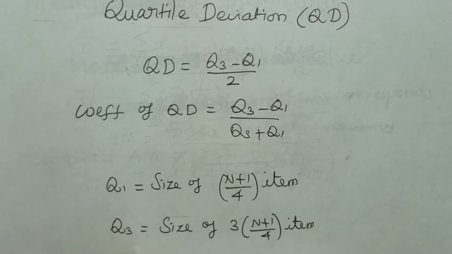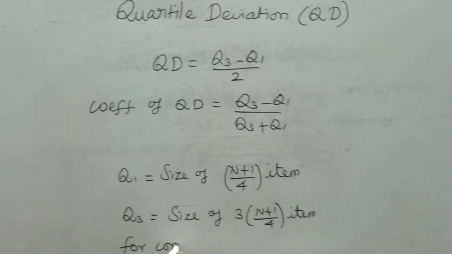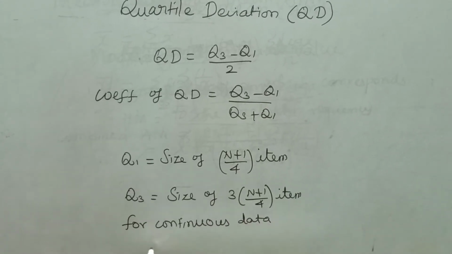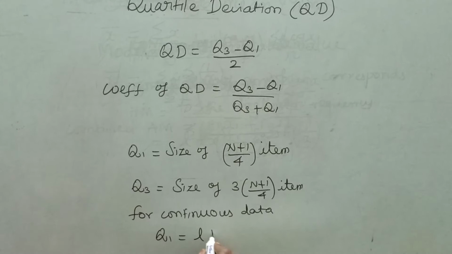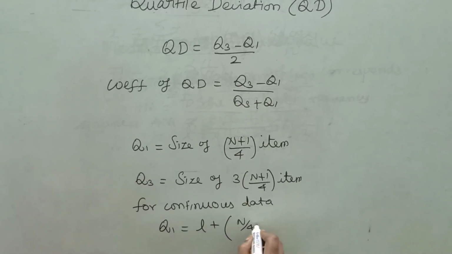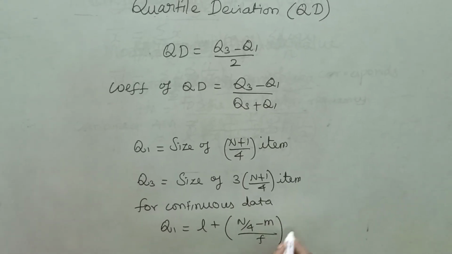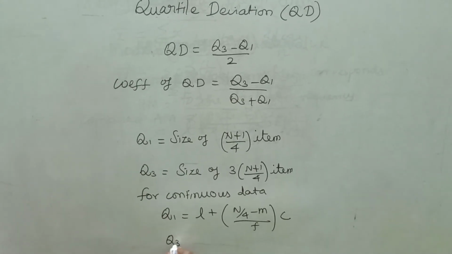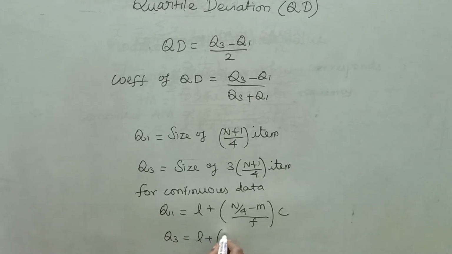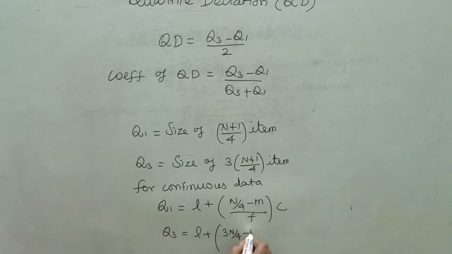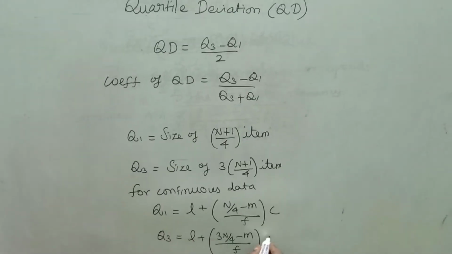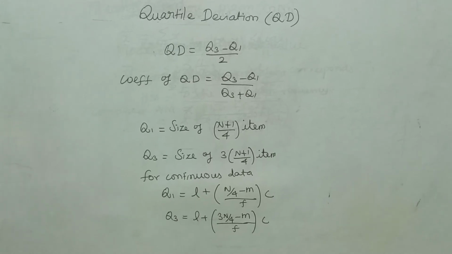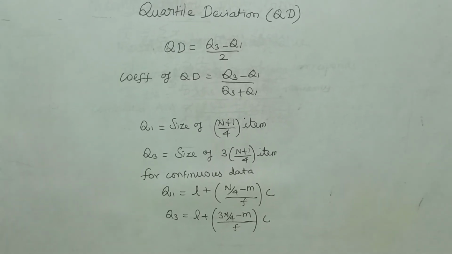Next, continuous formula. For continuous data, lower quartile Q1 equal to L plus n by 4 minus m by f into c. This is the lower quartile formula. Q3 upper quartile formula is L plus 3n by 4 minus m by f into c. This is the upper quartile formula. Quartile deviation is Q3 minus Q1 divided by 2.